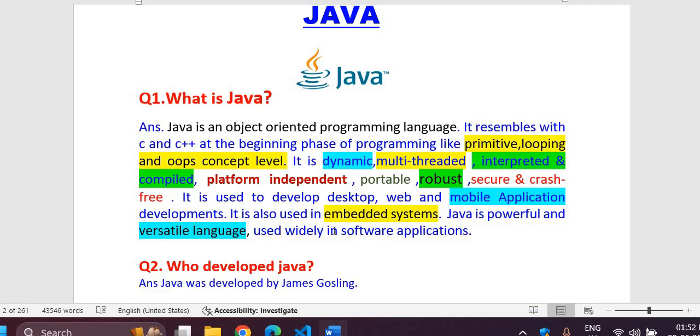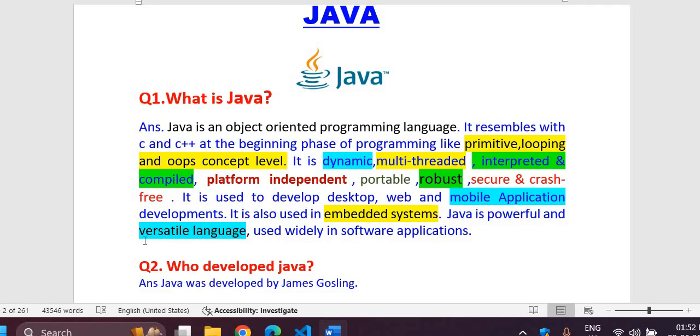Other features are that Java is dynamic, multi-threaded, interpreted and compiled, platform independent, portable, robust, secure and crash free. It is used for desktop application development, web and mobile application development. It is also used in embedded systems. Java is a powerful and versatile language, so it is widely used in software applications.